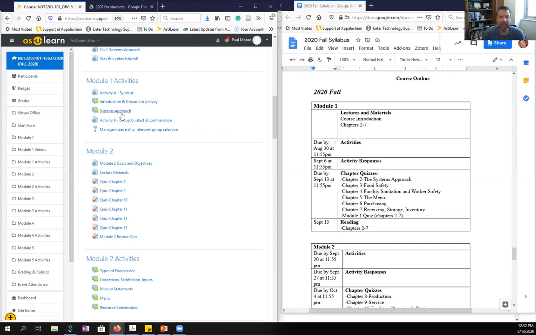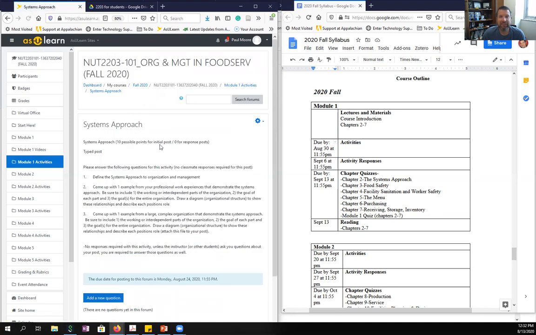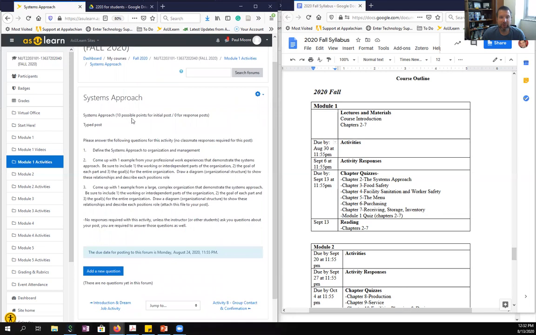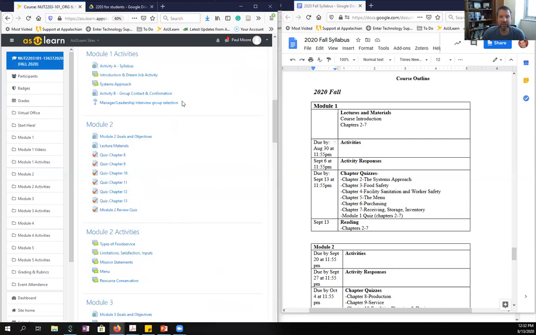Some of these will not have response posts. If we take a look at the systems approach, you can see it's 10 points for your initial post and no response post. That's still due August the 30th, but there will be no activity responses for that one. So make sure you take a look at those as you're clicking through.